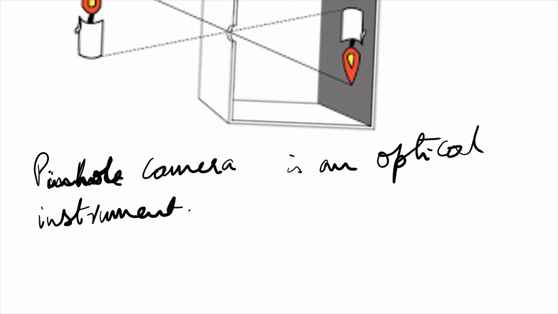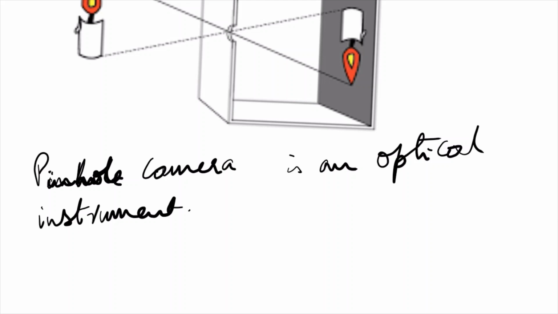Now, when you place this small hole opposite an illuminated object, meaning an object on which light is falling or the object itself is emitting light, then you can see the image of that object on the opposite side of the hole, that is a screen. We call it a screen. And usually we find the image is inverted.